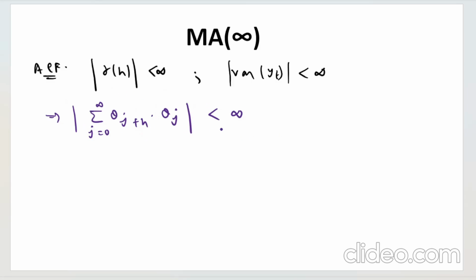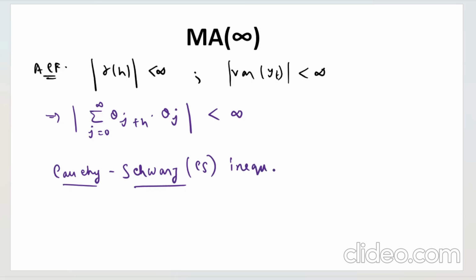Now how will you show this? For that we will use something called the Cauchy-Schwarz inequality. Many of you must know what this Cauchy-Schwarz is. You must have learned it in your statistics course. What does this inequality say?